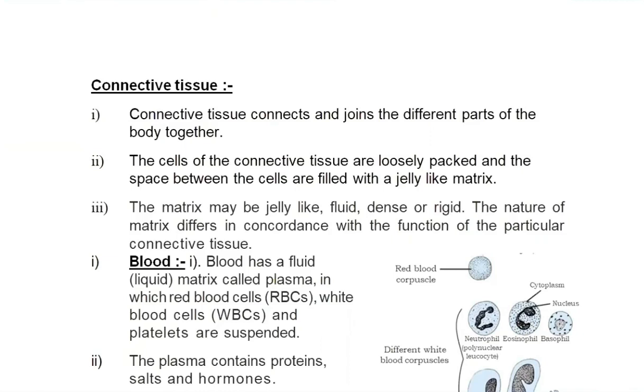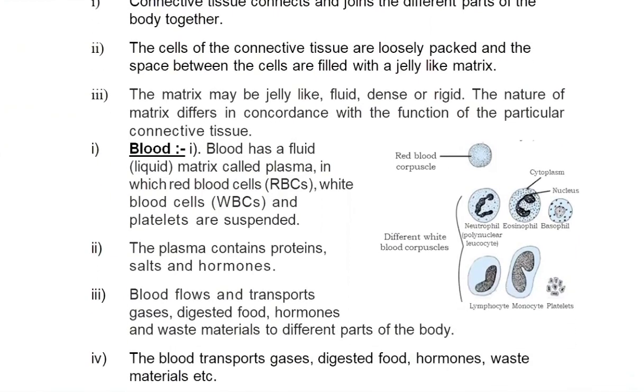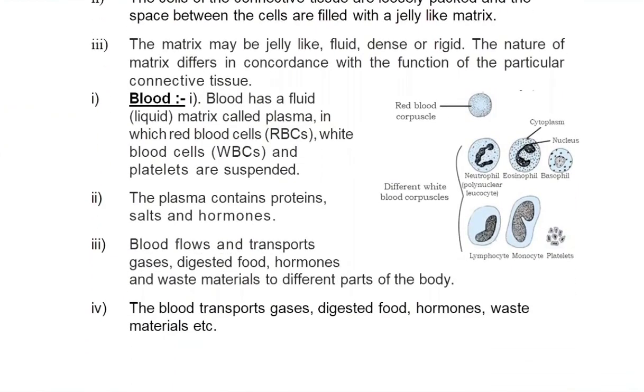Now in the connective tissue, first tissue that we are going to do is blood. Blood is a liquid connective tissue. Its matrix is fluid. So it is a fluid connective tissue. Now, blood is made up of plasma, which is the matrix, and formed elements. Formed elements are different types of cells present in blood.